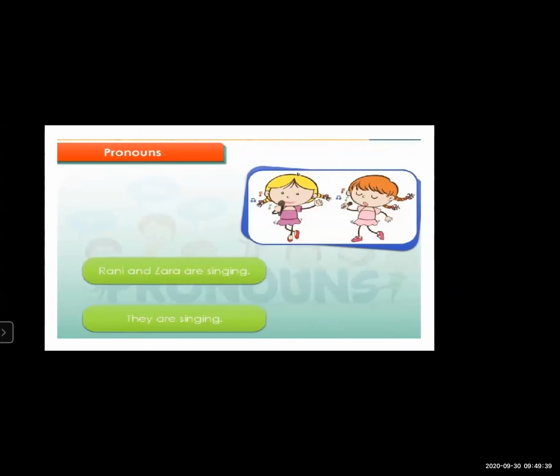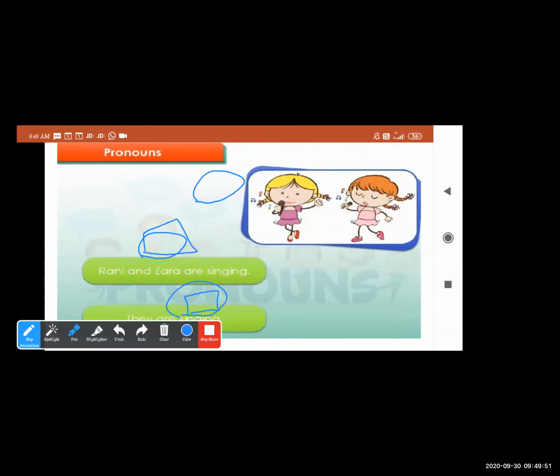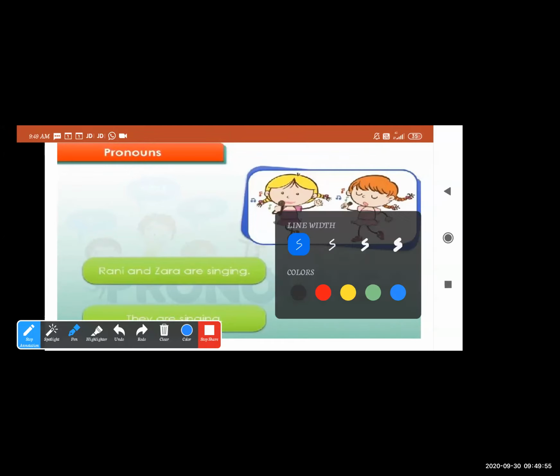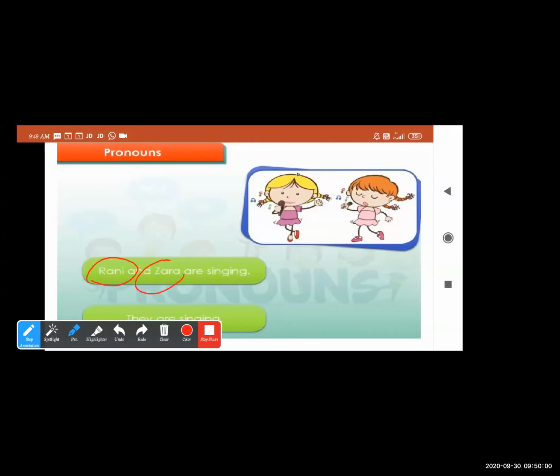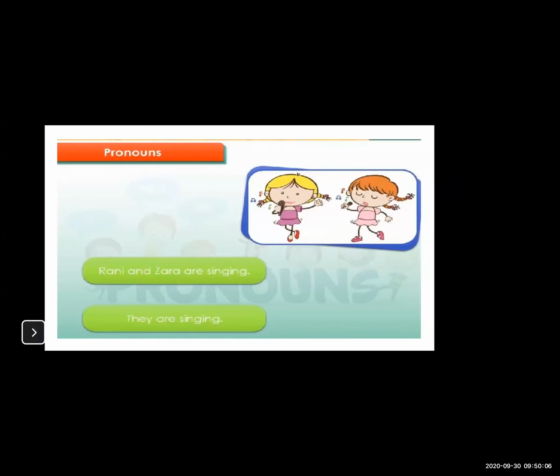Now look at this. Rani and Zara are singing. In this sentence, the names of two girls, Rani and Zara, are mentioned. If I want to replace both naming words, what am I going to write? I am going to write, they are singing.